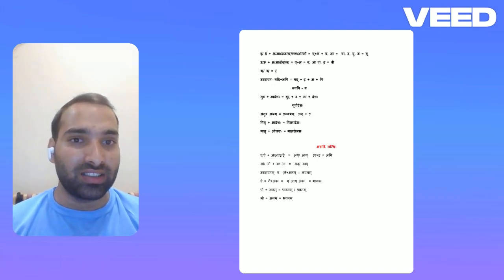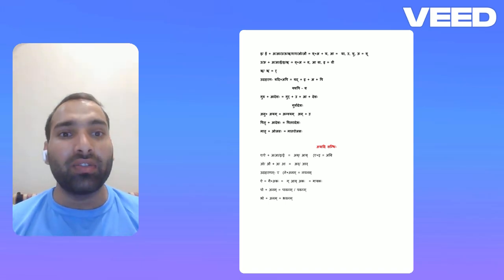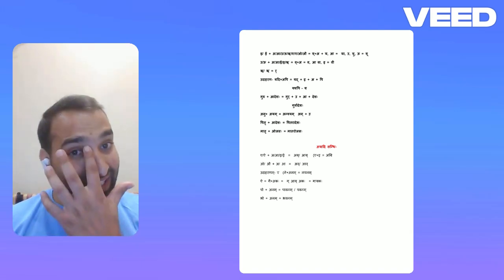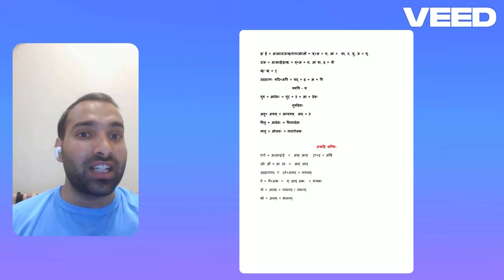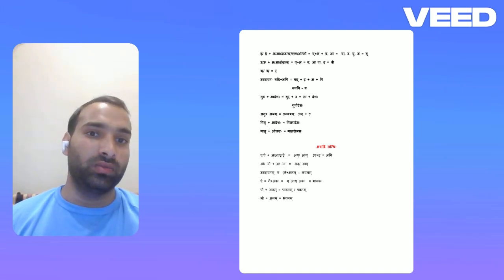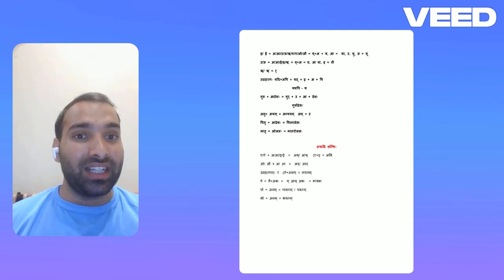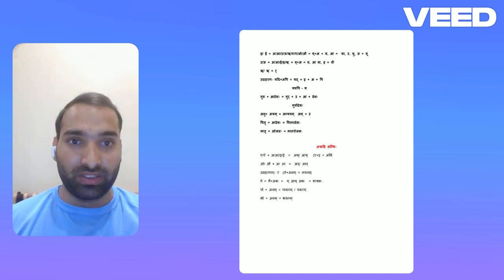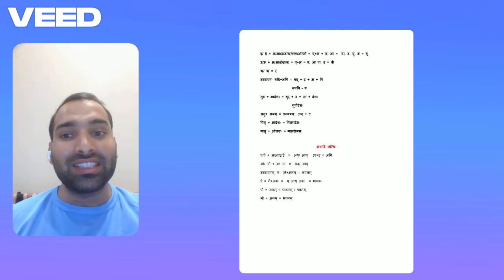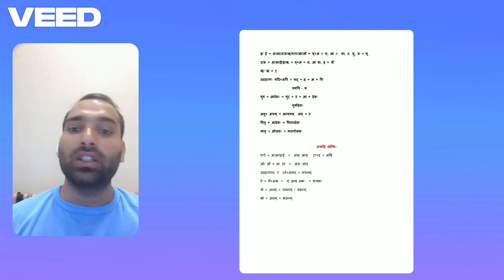Next is Yan Sandhi. In Yan Sandhi, the first word is ending with i, u, or re, and the second word is starting with a different vowel. If i comes, it changes into ya.